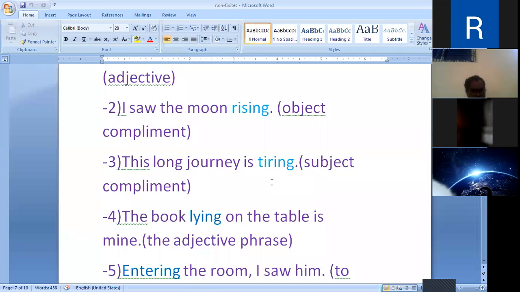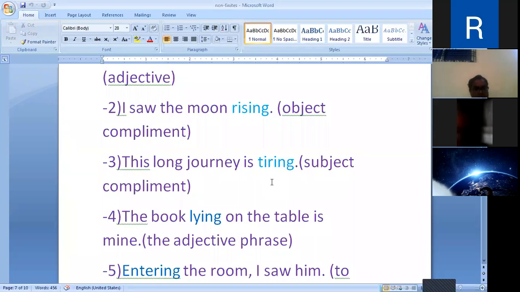Next, the boy seems smiling. The boy is the subject and smiling is the present participle which is used as complement for the subject the boy.